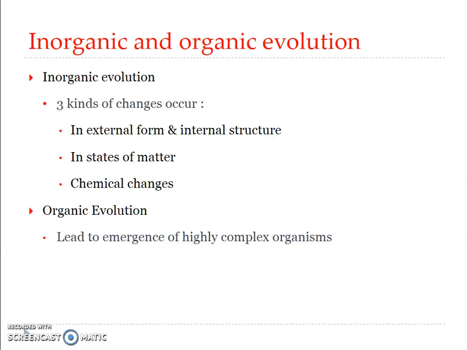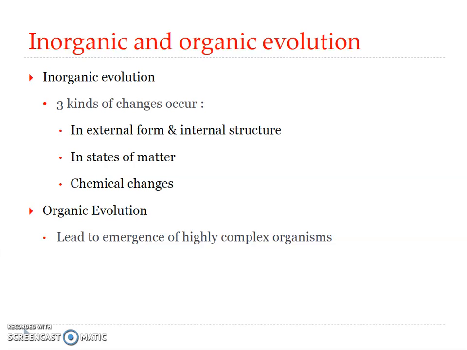Certain macromolecules developed the ability of self-duplication and aggregated to form the first primitive living systems. These living systems evolved into prokaryotic cells, which formed the kingdom Monera. So that is the origin of life.